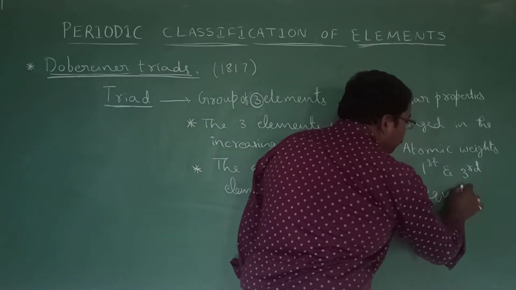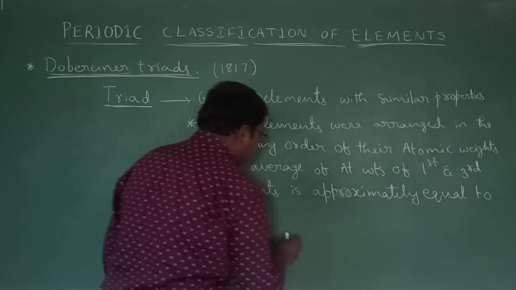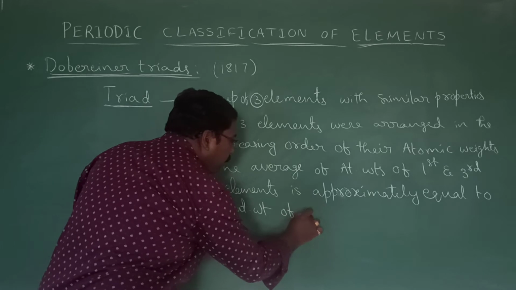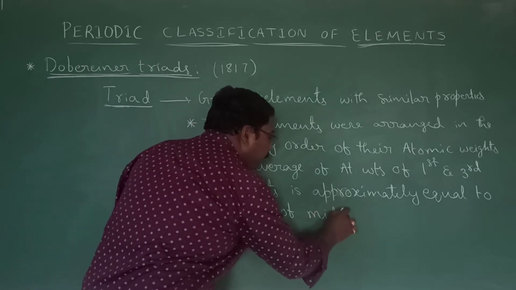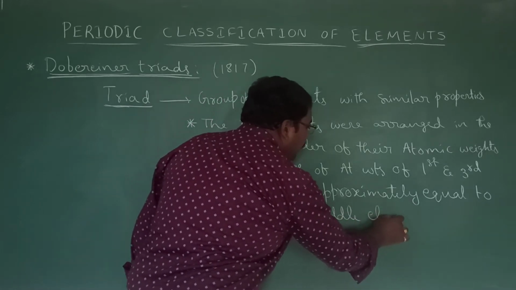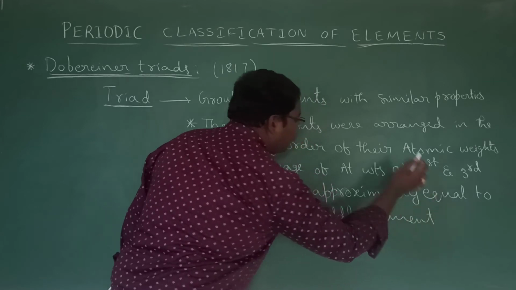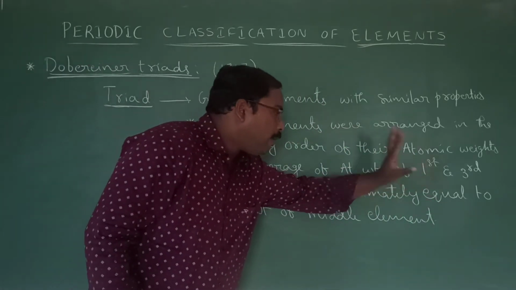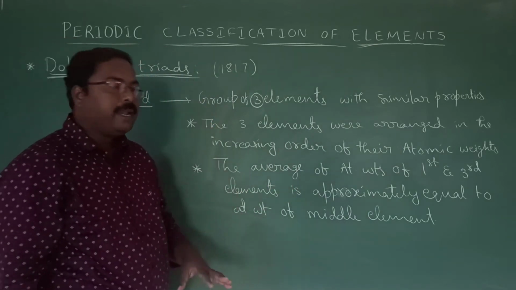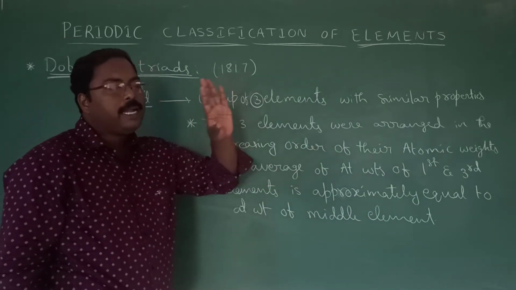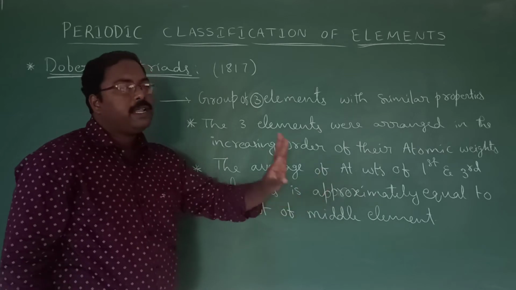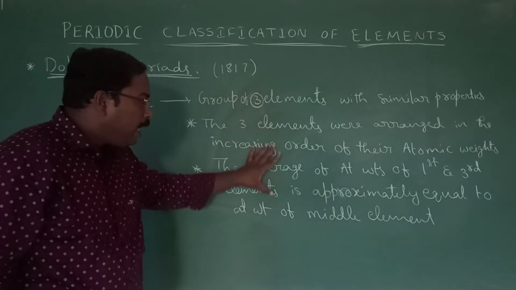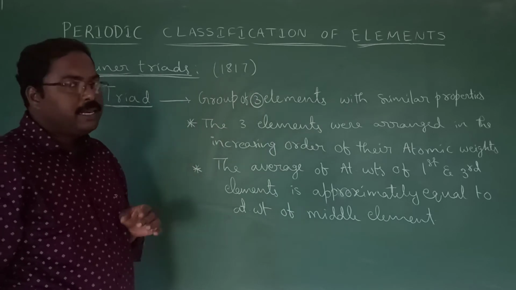The average of the atomic weights of the first and third element is approximately equal to the atomic weight of the middle element, the second element in the triad.